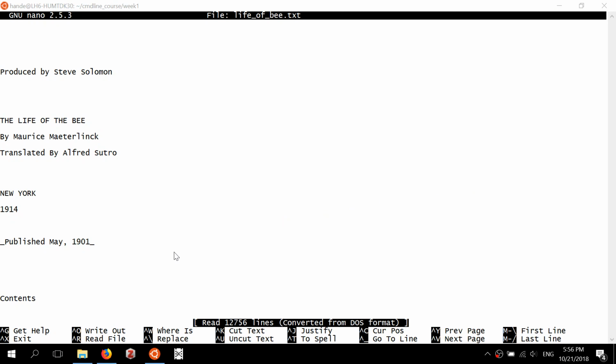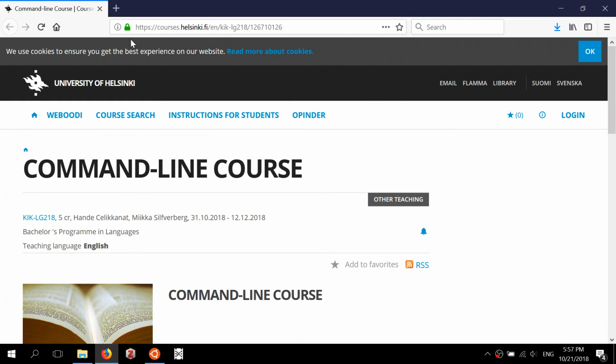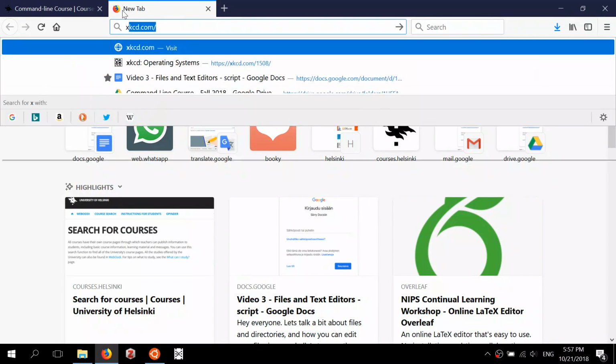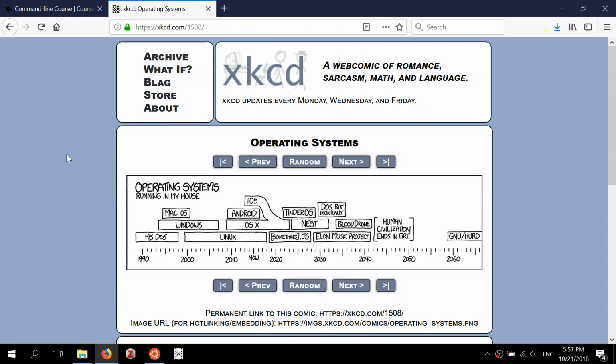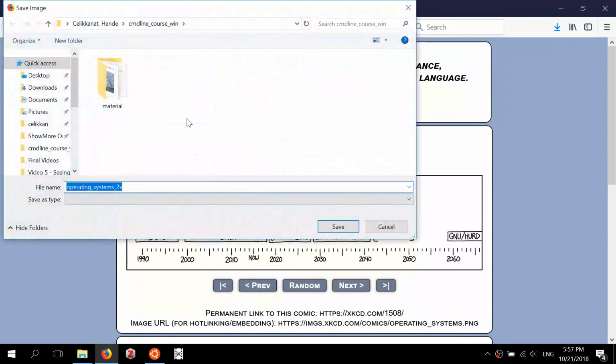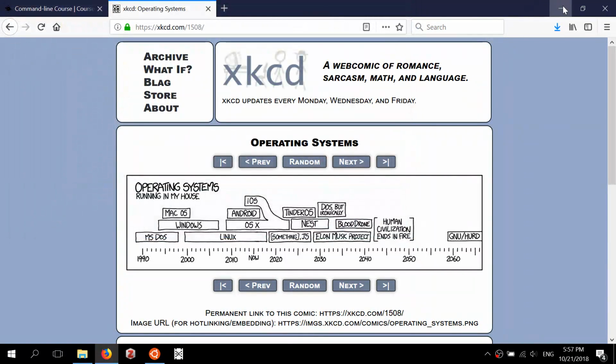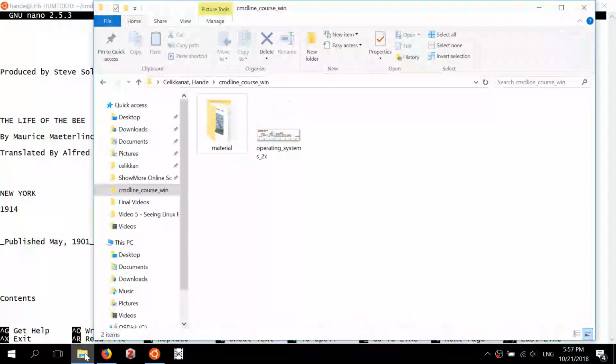As an example, let's download an image file. So, if we go and search for this XKCD comic on operating systems, which is the comic of the week, and download this image file to our computer. Yes, here we see the image file. I also want to see the extensions of these image files. If I hover on this file, then the system already shows me that this is a PNG file, but I want to see the file extension explicitly.